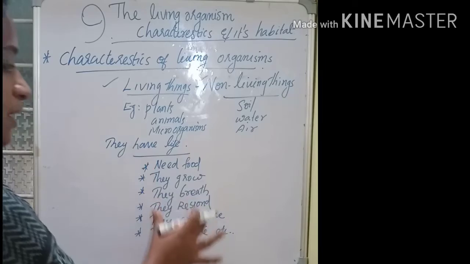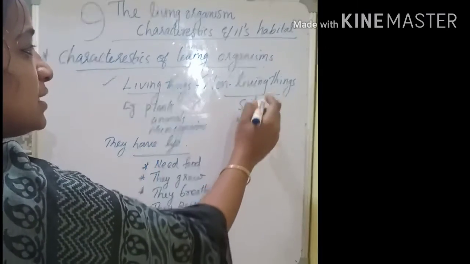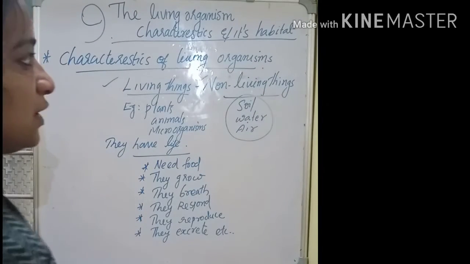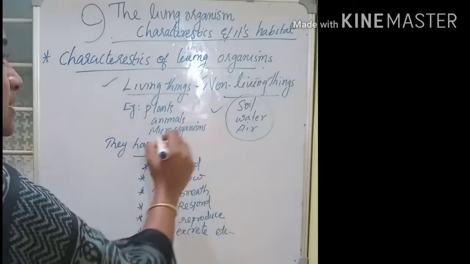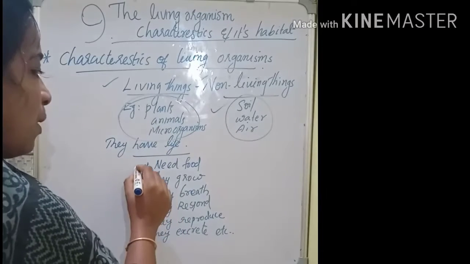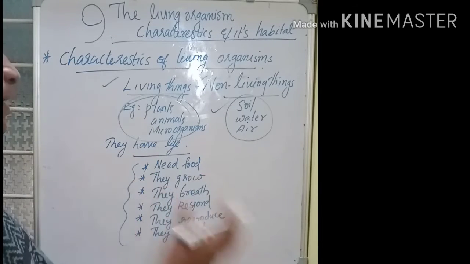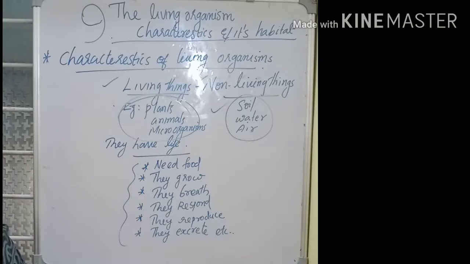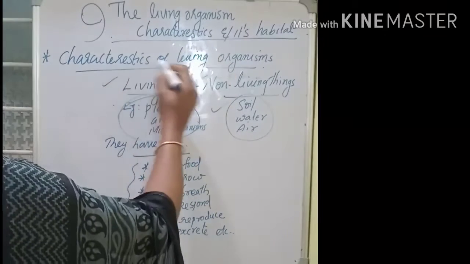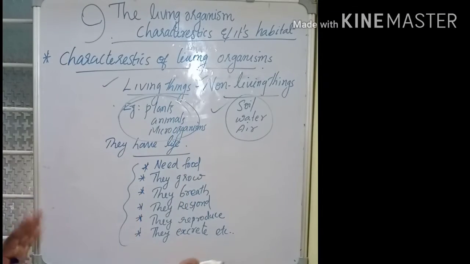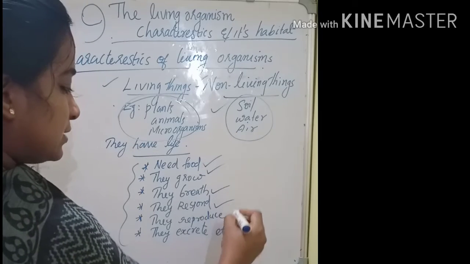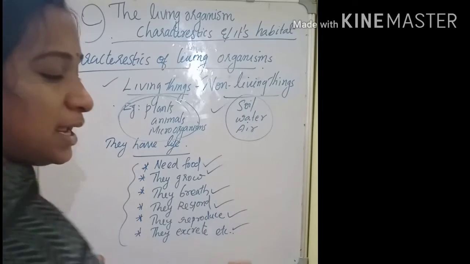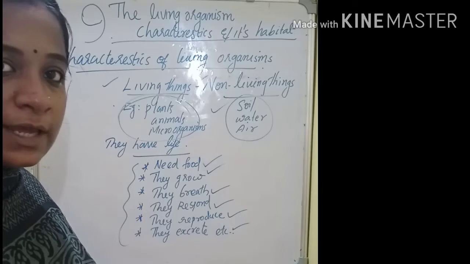But none of these functions are carried out by non-living things. That's why we call them non-living things, and these things have all these functions, so we call them living things. So the characteristics of living organisms: they need food, they grow, they breathe, they respond, they reproduce, they excrete.